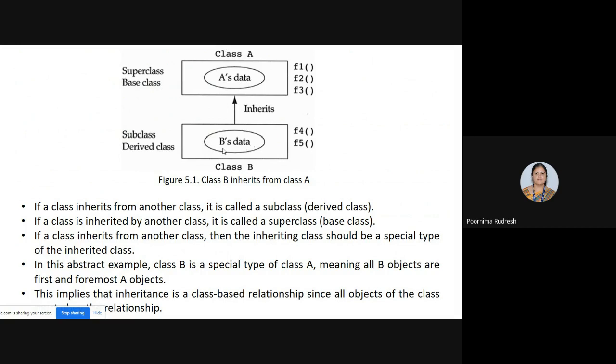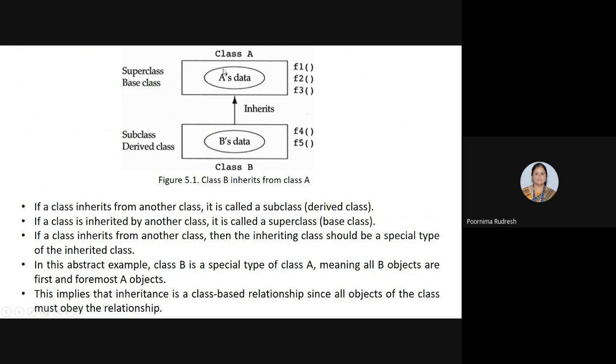Then class B is called as the subclass or the derived class. Understood? So here we are considering an inheritance relationship between the two classes. Here we have two classes, class A and class B, where class B is inheriting from class A. So the class which inherits from another class is called as the subclass or the derived class. Then if a class is inherited by another class, then that particular class is called as the base class or the superclass.